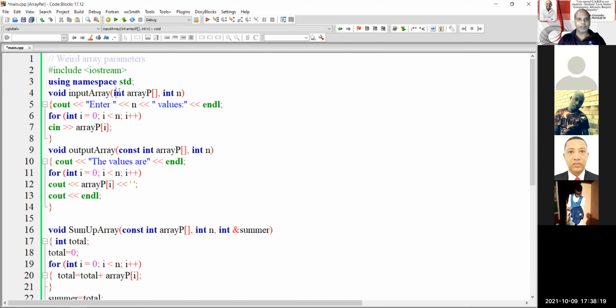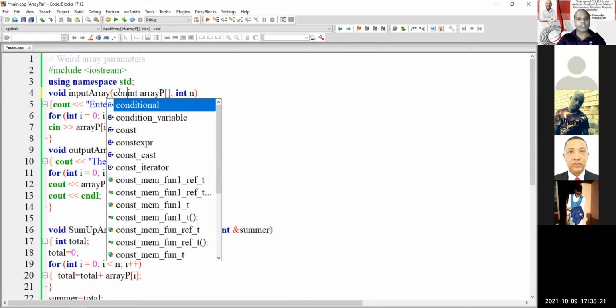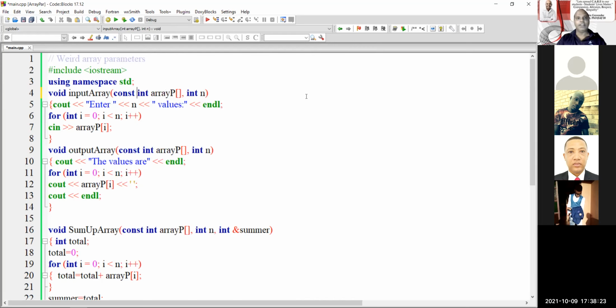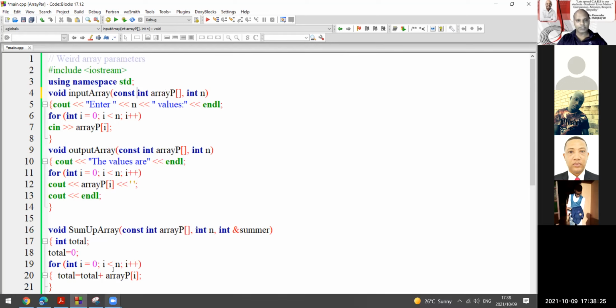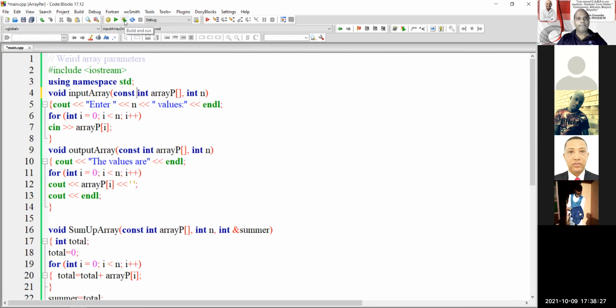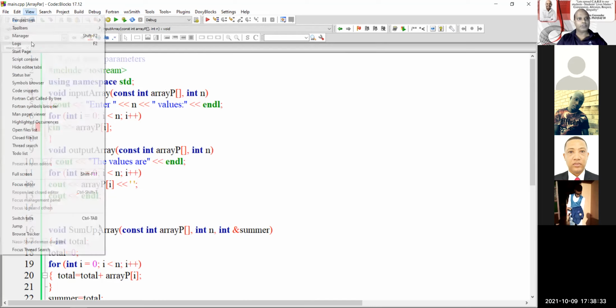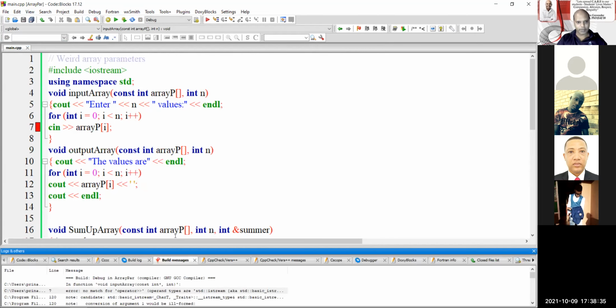I could have done it out here. Let's put it out here. I could have put const over here. It should not change anything. It should not, really speaking, change it. Build and run. Let me go to the view of logs. What's the error it's giving me? Oh, it doesn't like it because it's remaining constant. It doesn't like it. Let's go and build it again.